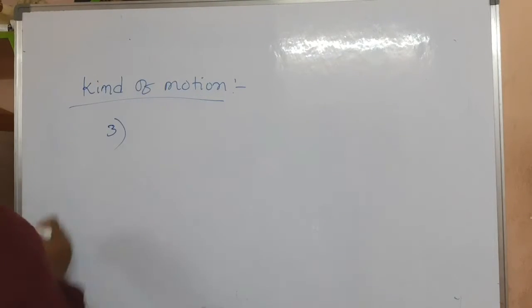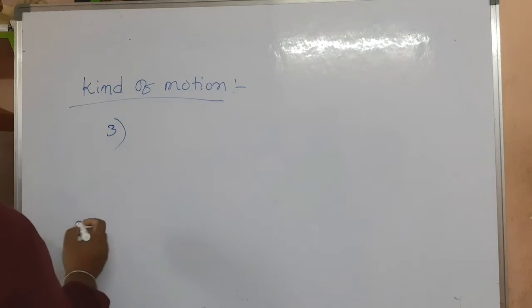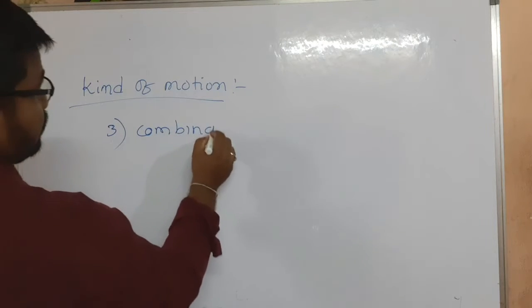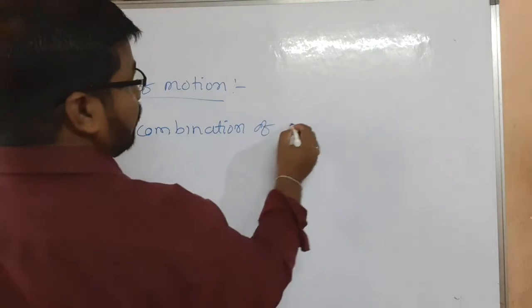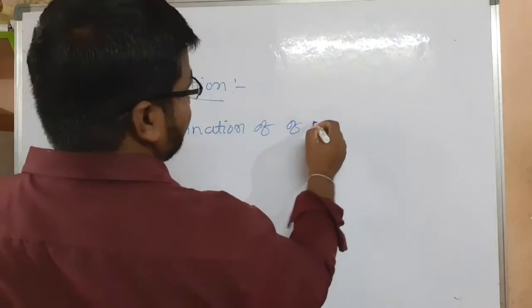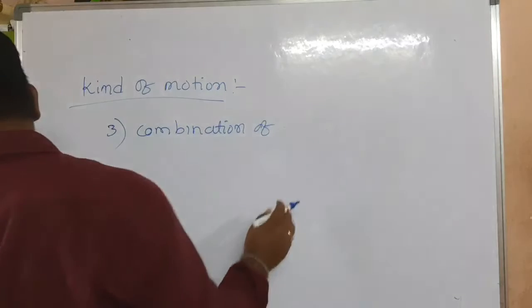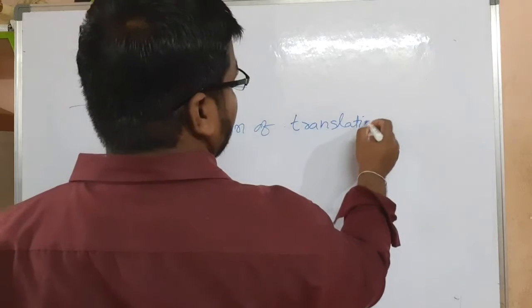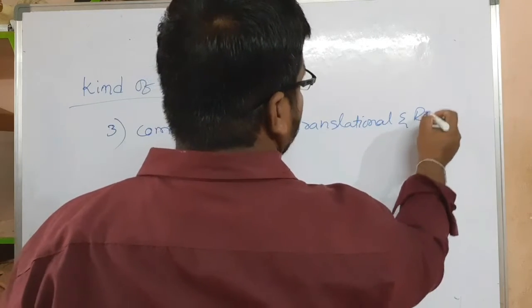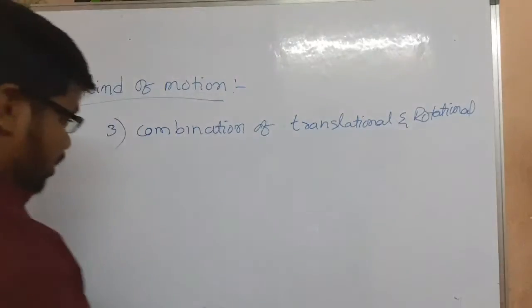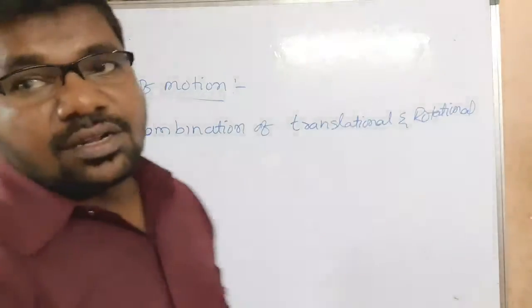And the third kind of motion is the combination of translational and rotational motion. See here, combined motion.